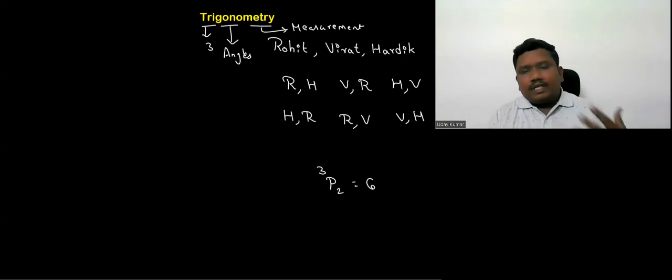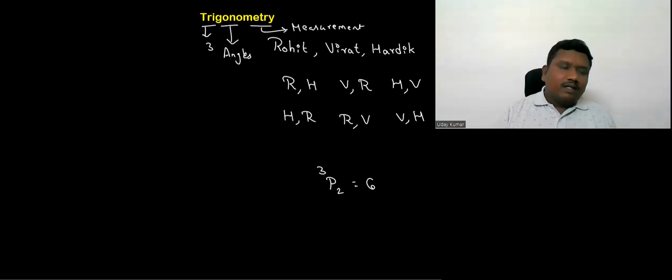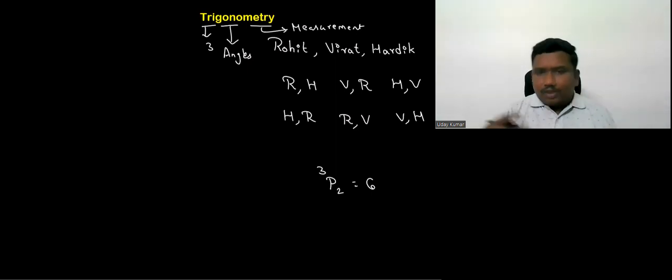Later on, we can apply trigonometry to any kind of triangle because mathematicians introduced the topic trigonometry by considering the right angle triangle first. Later on, they spread it. They developed the trigonometry concept even to any kind of triangle, could be acute angle triangle, obtuse angle triangle, equilateral triangle, isosceles triangle, scalene triangle. Even there, we can use trigonometry in higher grades. But now, from the grade 10 point of view, we can use it only for a right angle triangle.